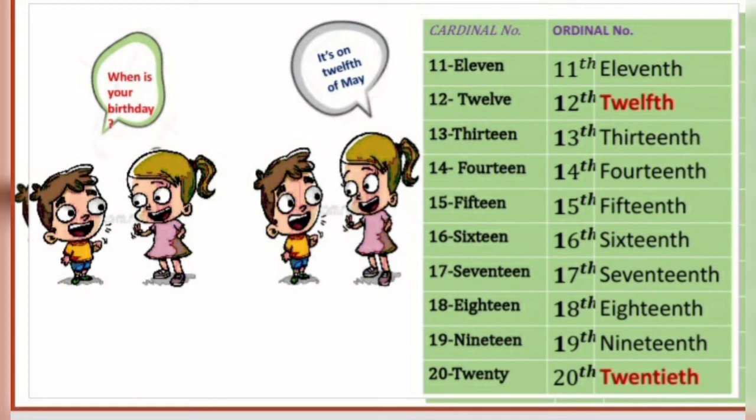And now, the ordinal number for 20, that is 20th, and the spelling is T-W-E-N-T-I-E-T-H. For the others, you can see that only TH is added to the cardinal number spelling, and you have the ordinal number for the same.